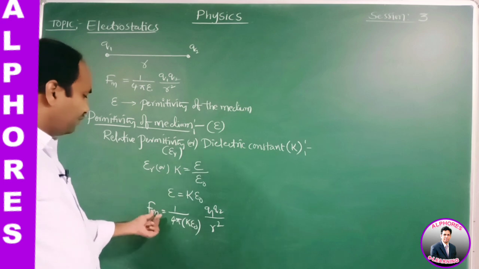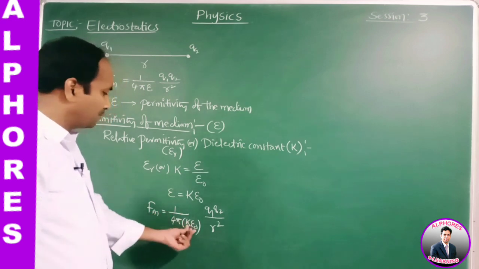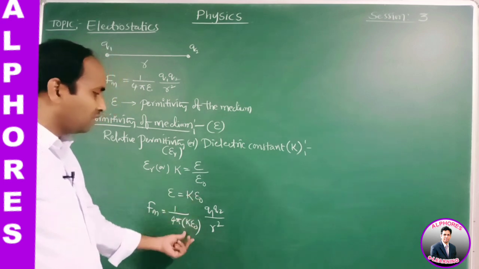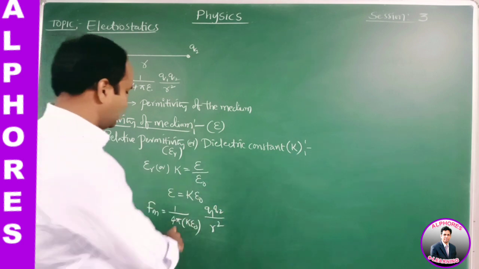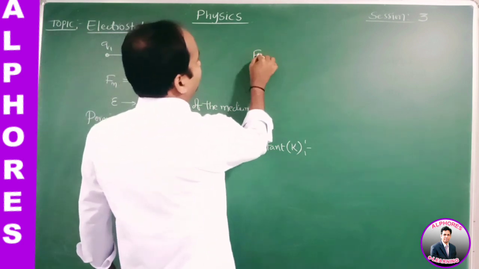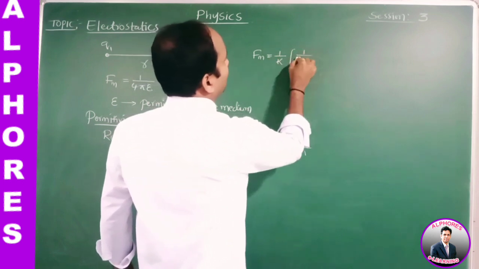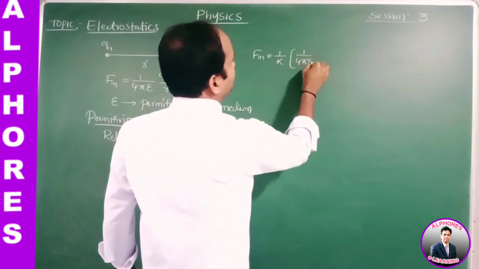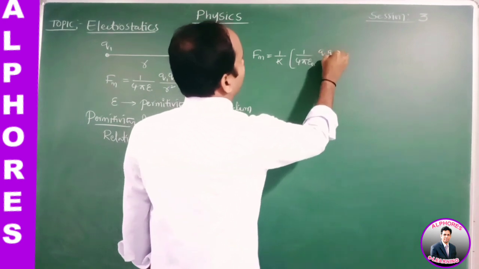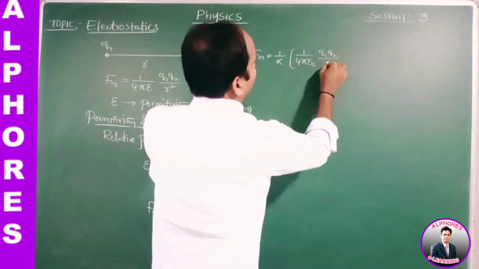This can be written as Fm is equal to 1 by K of 1 by 4 pi epsilon naught q1 q2 by r square.